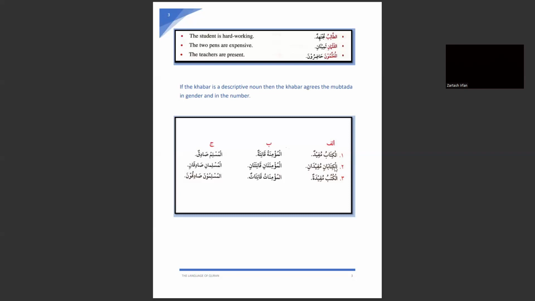They are in the rafa form, they are marfu. And how do we know that they are marfu? Because we know that the musanna form contains an ani combination at the end of an isim, and the nasab and jar forms of the musanna contain aini.